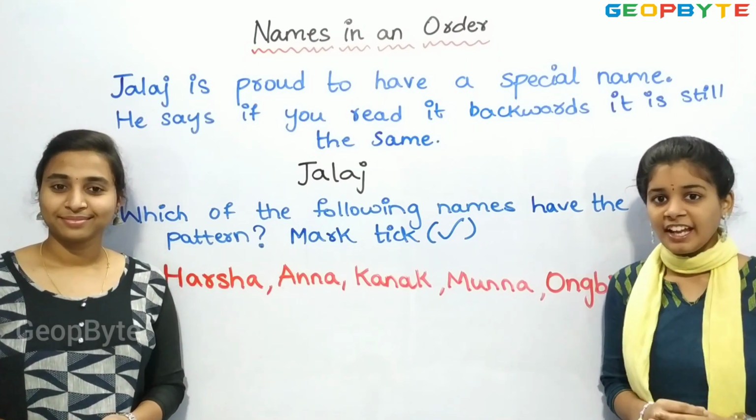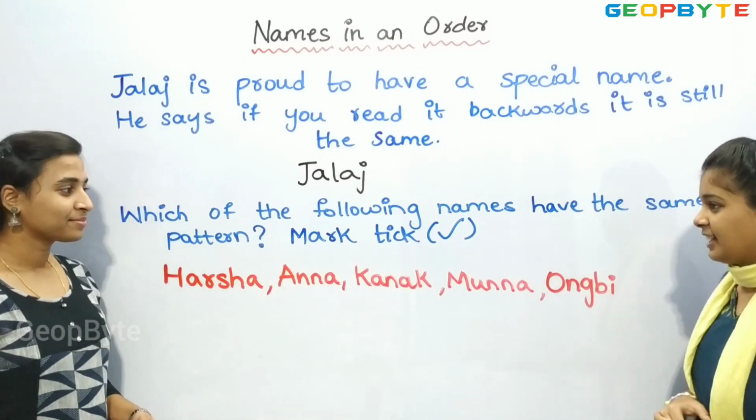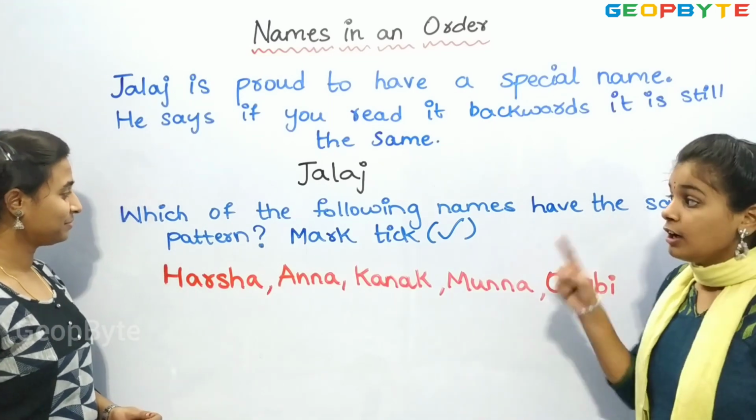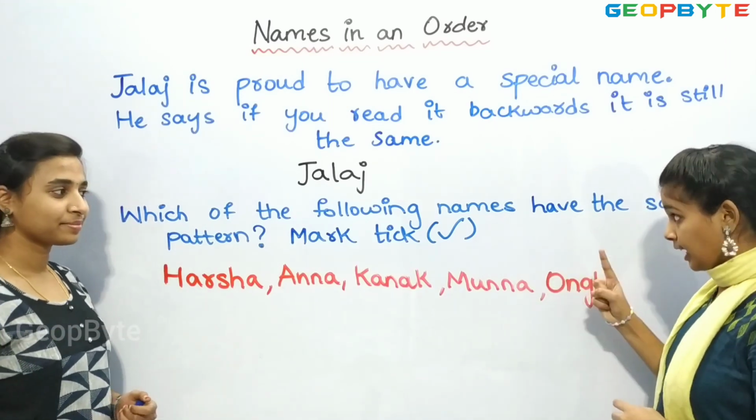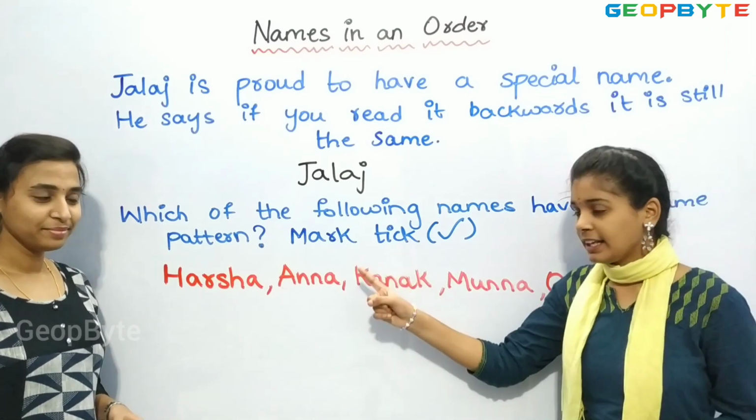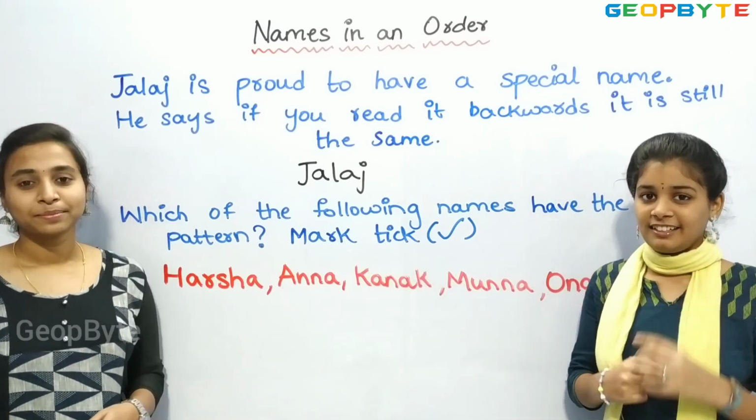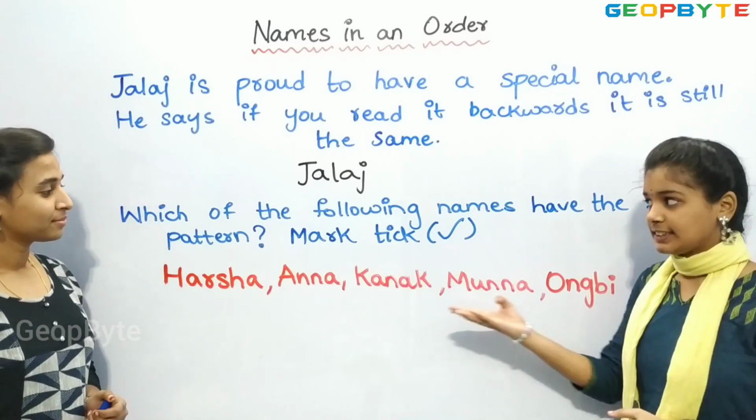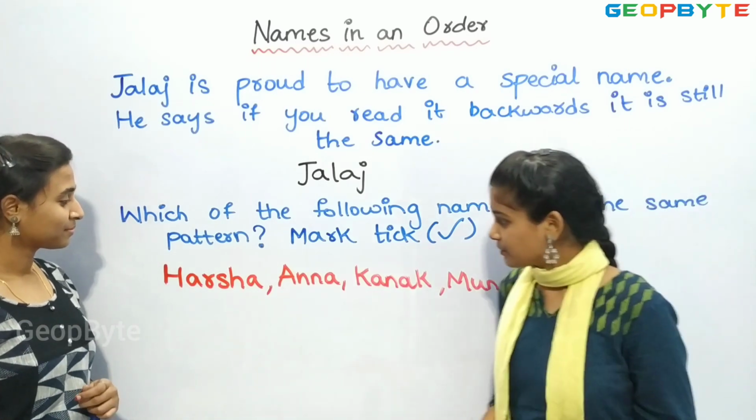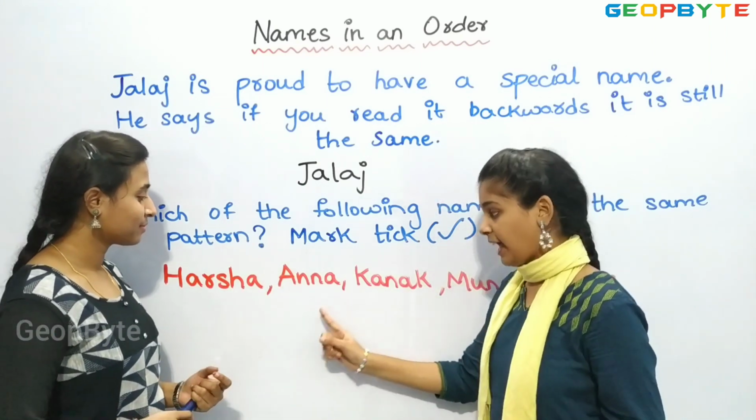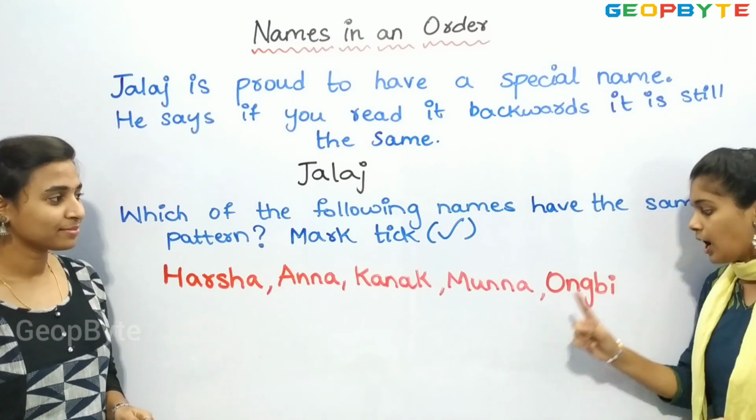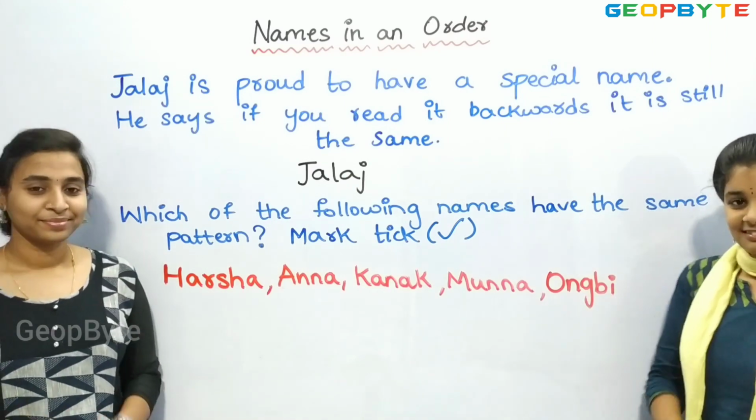Children, we have a question here. Let us see the question. Which of the following names have the same pattern? Mark tick. Children, we have some names here. Let us see the names. Harsha, Anna, Kanak, Munna, Angbi.